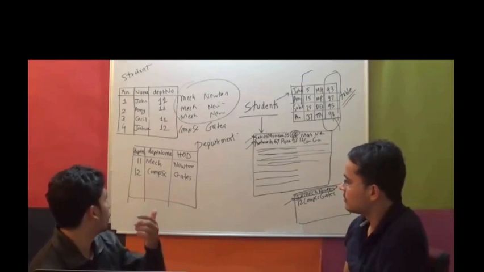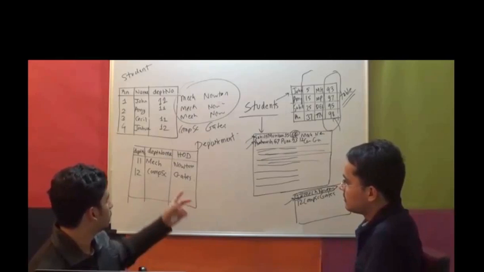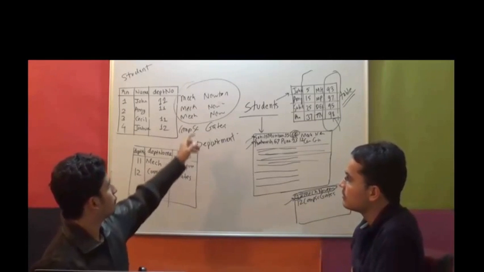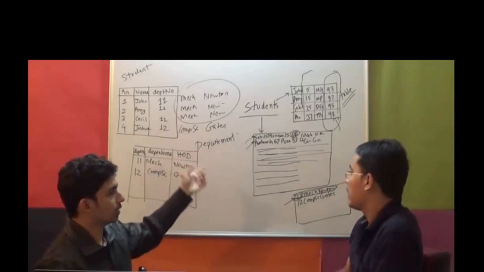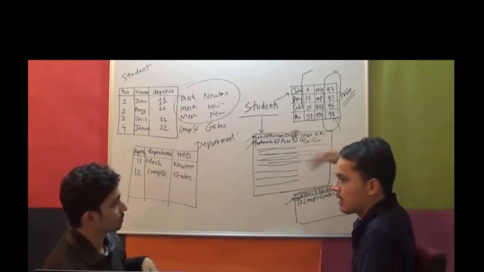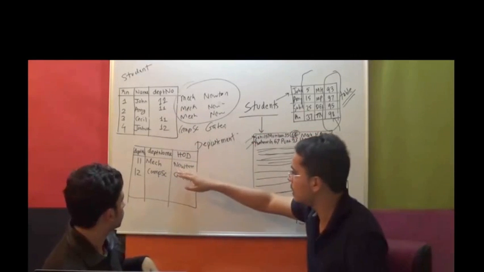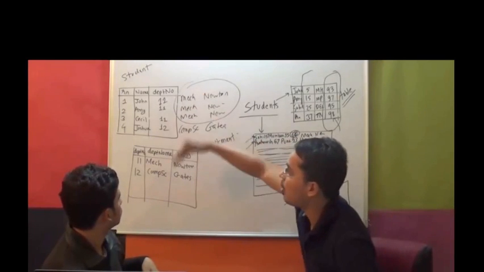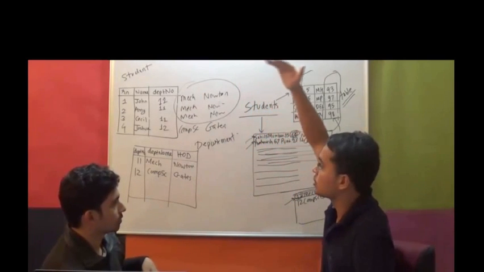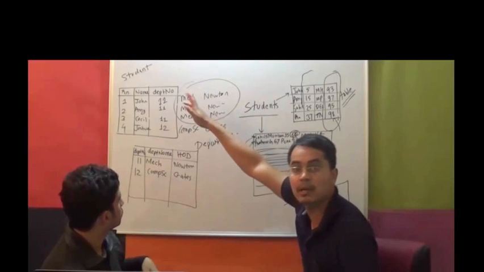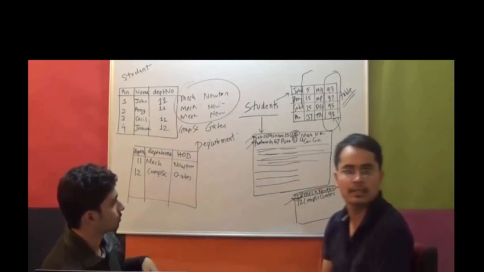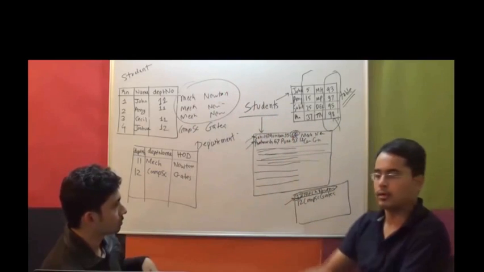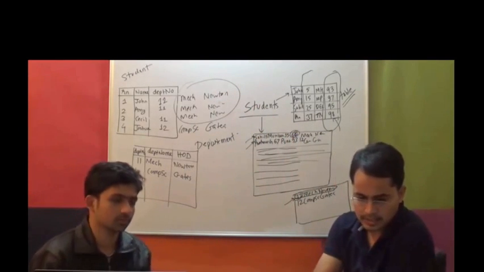Also, one more point. Yes? I mean, for example, in the case if the HOD is replaced, so in the previous case you would have to change everywhere. Yeah, if we are storing the same data again and again. So right, we can easily change the HOD of any department and that change gets reflected for all the students, right? Because students are only storing their department number, not the entire departmental details. So you have to make the change only here, not in every student's row. Again, great point.